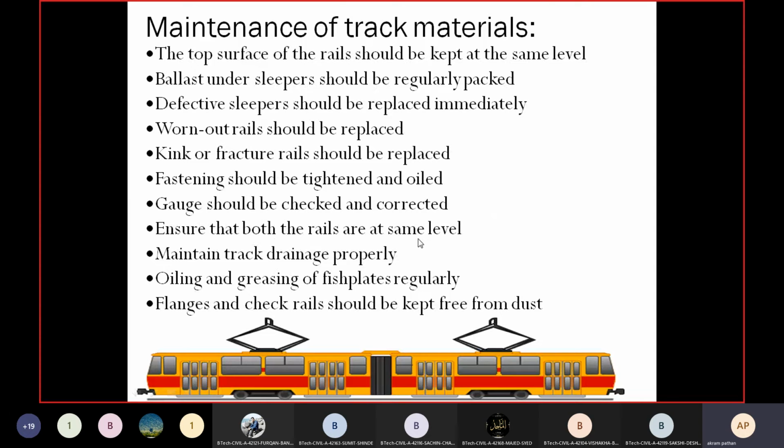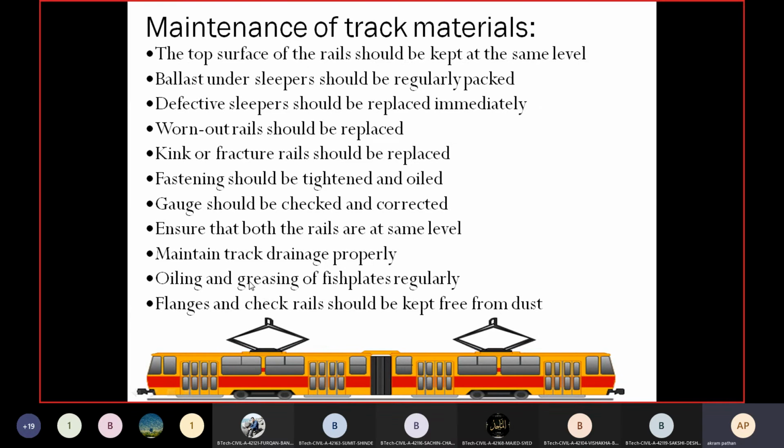Ensure that both the rails are at the same level. Okay, and maintain track drainage properly. Drainage is one of the important things because if rainwater is stored on the formation, then it is problematic for maintaining the gauges, and even the sleeping surface will form over the railway formation.